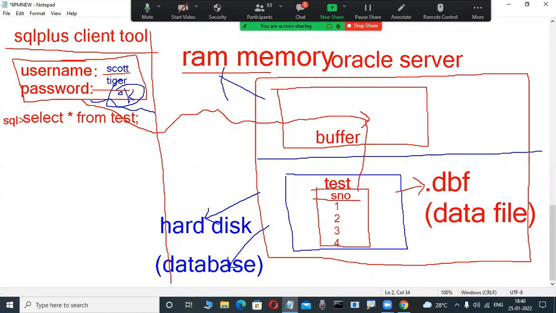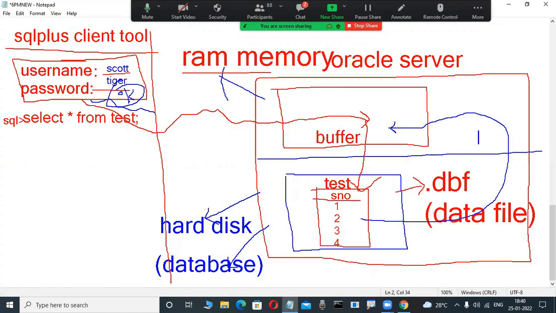In a hard disk only, this test table is available? Yes, available, in this example. Whenever this table is available, a copy of the table is transferred. Observe here, a copy of the table is transferred into where? Yes, this buffer. That much powerful.